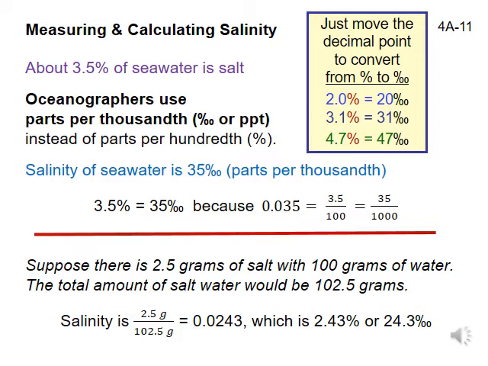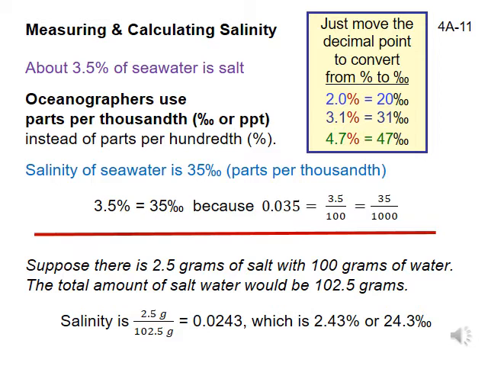To calculate the salinity of a solution, just divide the amount of salt by the total amount of salt water that is made. For example, suppose that we mixed 2.5 grams of salt with 100 grams of water. The total amount of salt water would be 102.5 grams. So, 2.5 grams of salt divided by 102.5 grams of salt water equals 0.0243. To make this into a percentage, we need to multiply by 100, so we get a salinity of 2.43%.